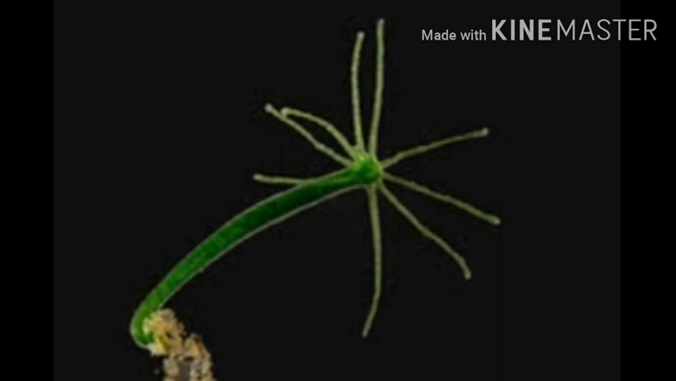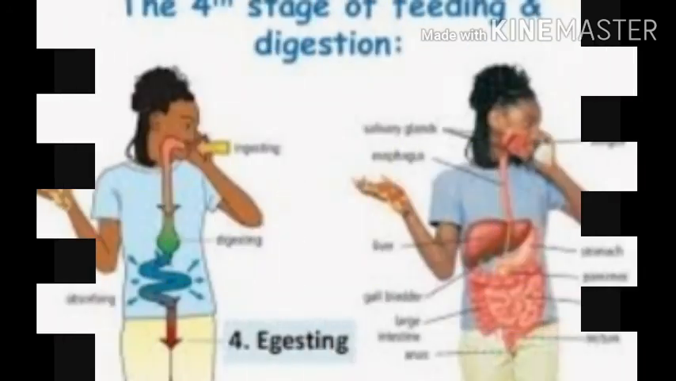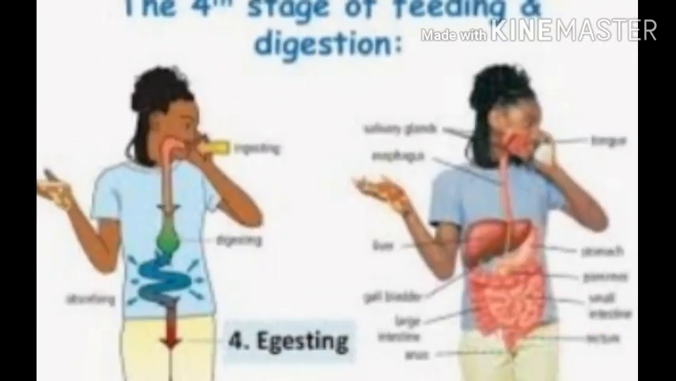The tentacles encircle the prey, which are usually smaller organisms. And the other process is nutrition in human beings.